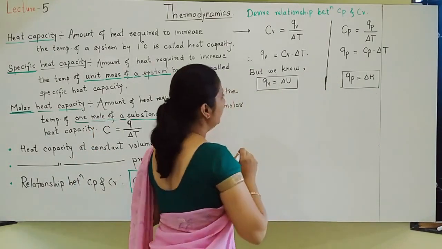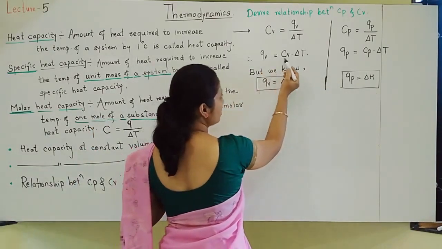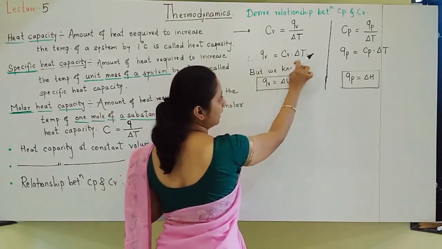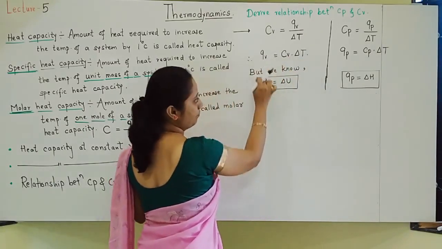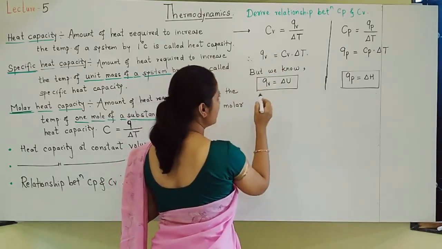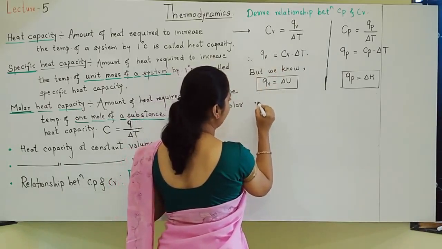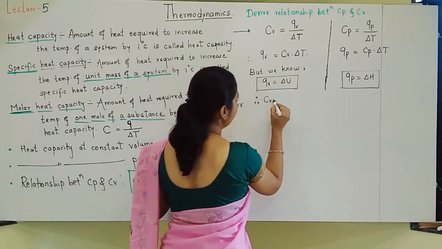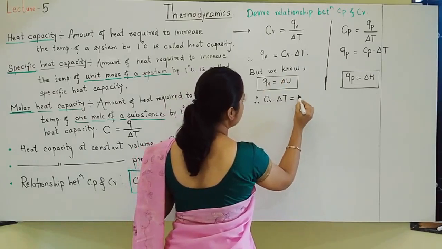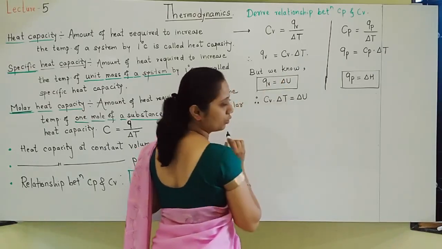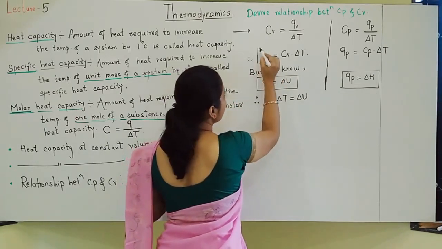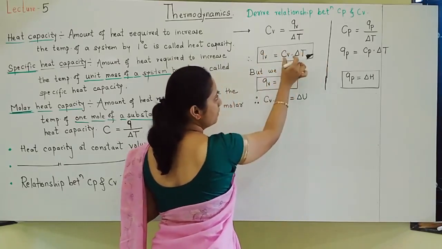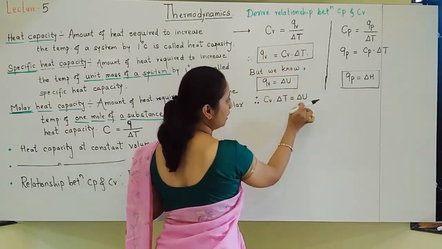Now, students, Qv is equal to Cv delta T, and Qv is also equal to delta U. Both are there, and the LHS is the same. Therefore, we can write Cv delta T is equal to delta U. Qv has these two formulas, and since the LHS is the same, Cv delta T is equal to delta U.